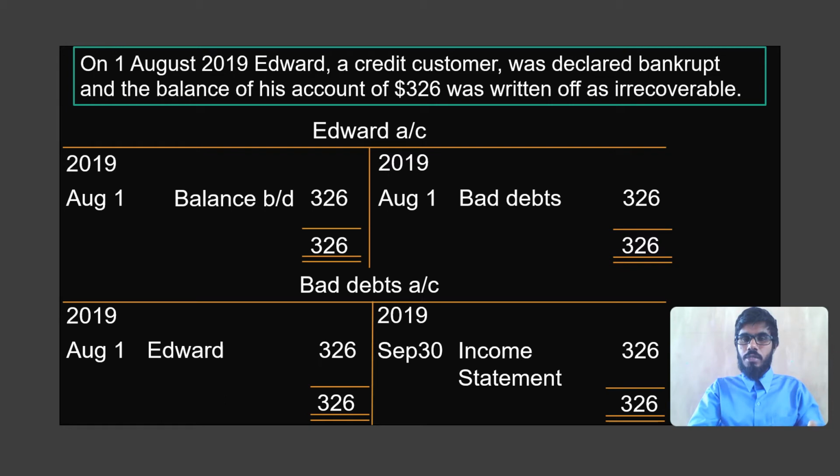We give an amount equal to whatever is on the debit side in the name of income statement, so that the total of bad debt for the year is transferred to the income statement as an expense.